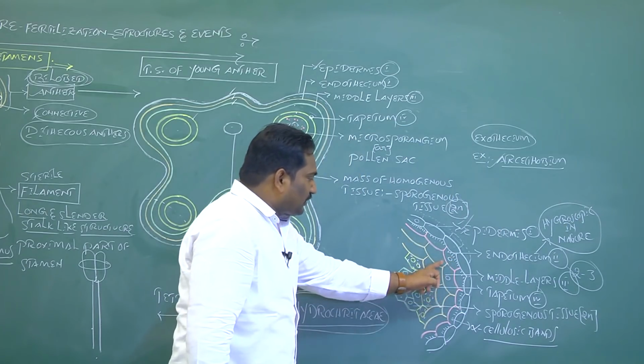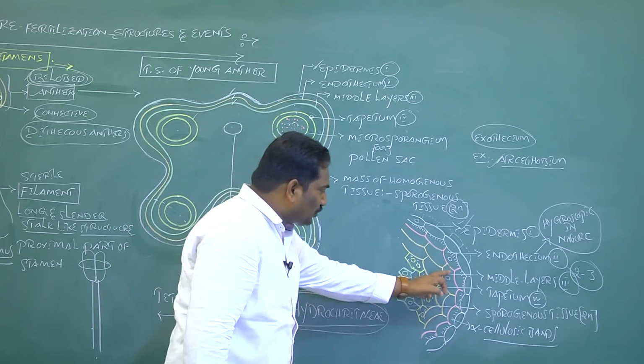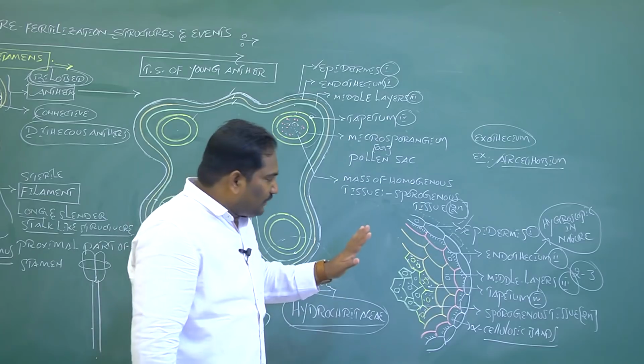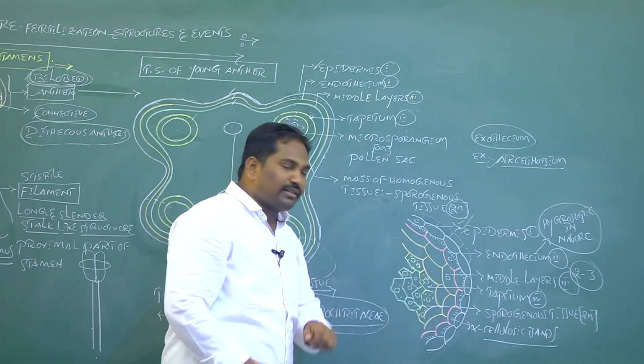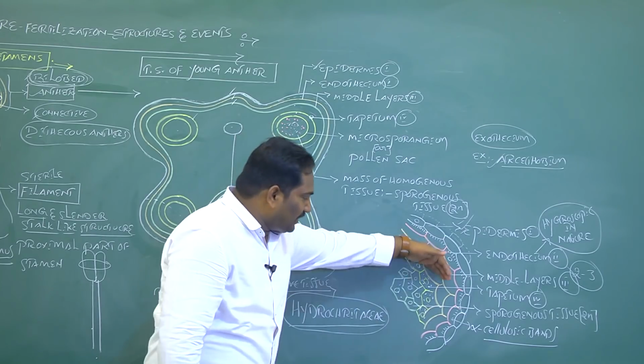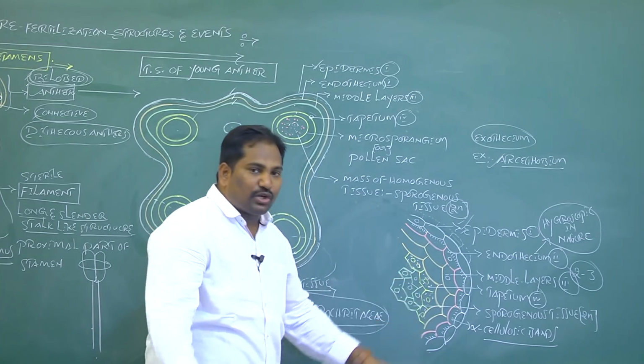Inner to the endothecium, the third anther wall layer is called the middle layers. The number of middle layers ranges from 2 to 3. Its function is protection, and dehiscence, or breaking, at the mature condition of the anther. Inner to the middle layers, the innermost layer, or fourth layer of the anther wall, is called the tapetum.